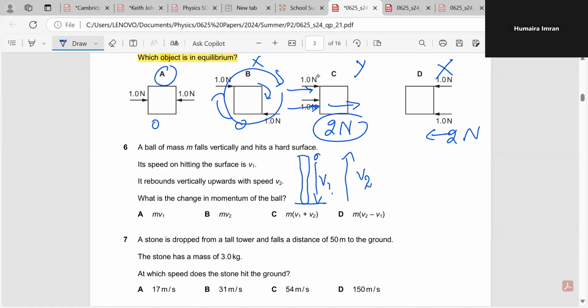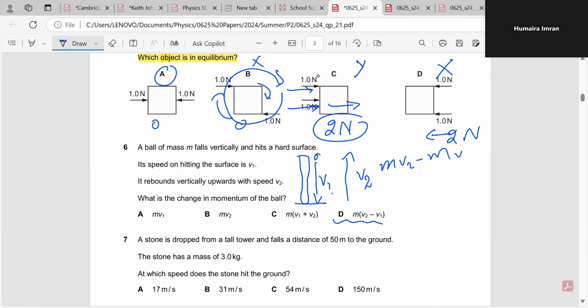So what is the change in momentum? You know the formula: change in momentum is final momentum minus initial momentum, right? Mostly students will tick option D. But you know why this is not the answer? The directions of these 2 velocities are opposite. Change in momentum is final momentum minus initial momentum, mv2 minus mv1 should be there.